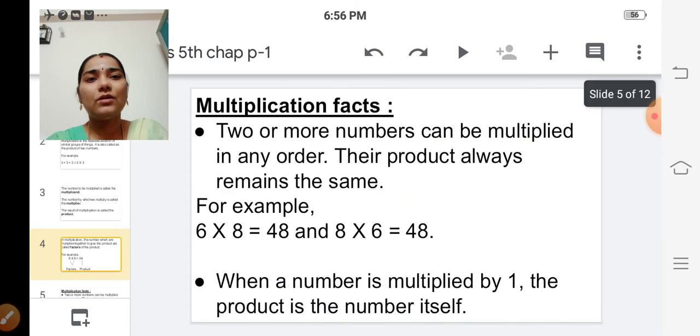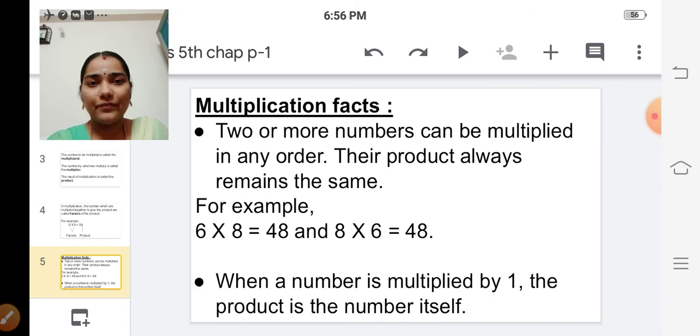Yes. The next one is multiplication facts. See the first one. Two or more numbers can be multiplied in any order. Like addition. In addition also, we can change the order of the numbers, isn't it? So here also, if we change the order of the numbers, then the result will be the same. Their product always remains the same.